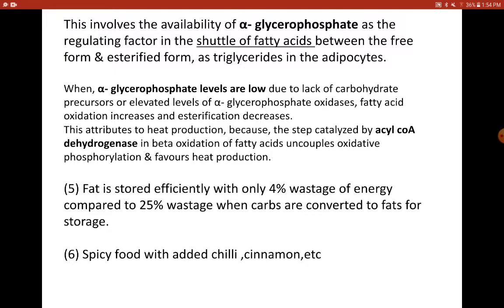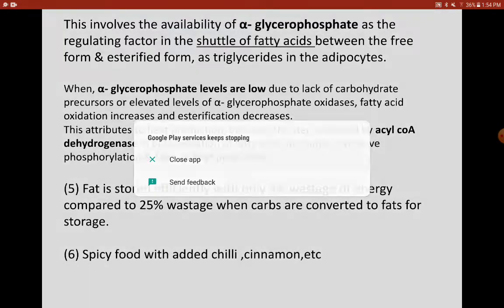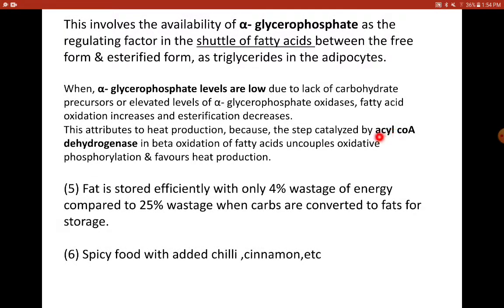So here, during beta oxidation, in the first step, there is one enzyme which plays a role, acyl-CoA dehydrogenase, which uncouples oxidative phosphorylation again, favoring heat production. Therefore, the lower the alpha glycerophosphate levels, there is de-esterification of fatty acids, promoting beta oxidation, and the first step would promote more heat production.